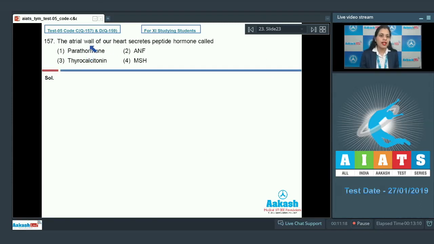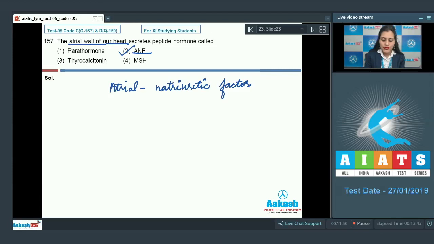Question number 157. The atrial wall of our heart secretes peptide hormone called, and options are parathormone, ANF, thyrocalcitonin and MSH. And the correct answer to this question is option number 2, ANF. ANF stands for atrial natriuretic factor, which is released from the atrial wall of our heart and acts as a vasoconstrictor.